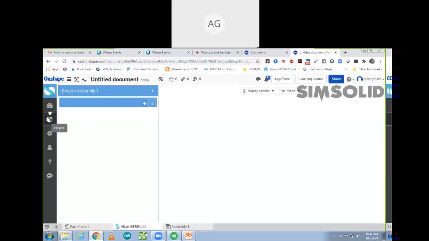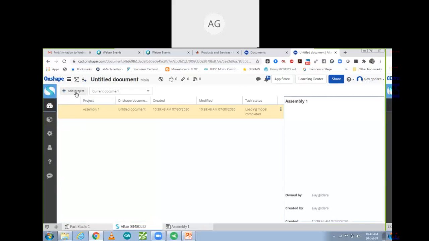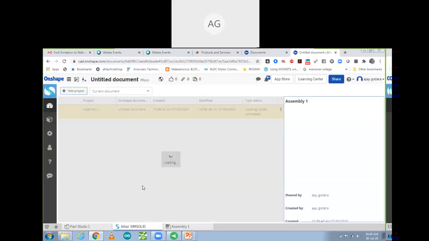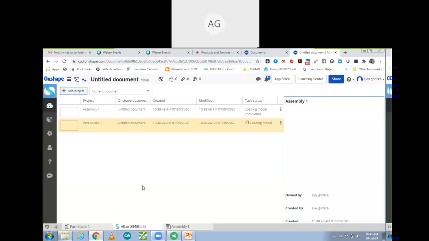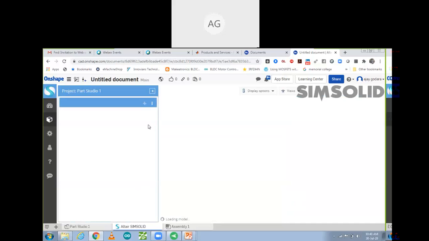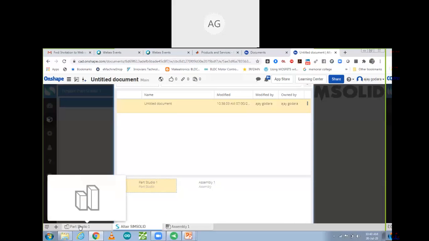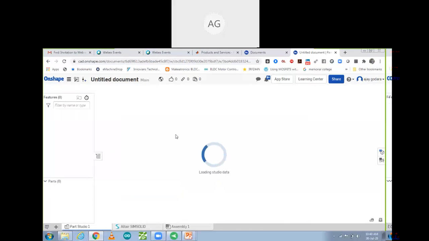Go to this part dashboard. Over there, I'm going to add a new project. This one is an assembly; I want to add a part studio. Yes, part studio. So add component over here. Copy geometry. Add it. In the part studio there is no part right now, so I'm going to design some part over here in this part studio.